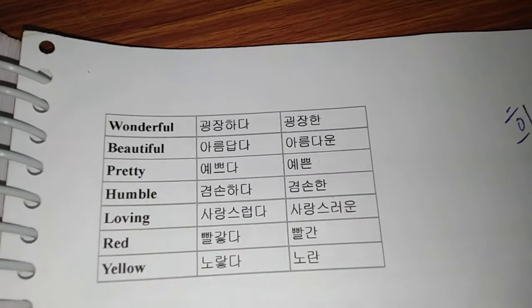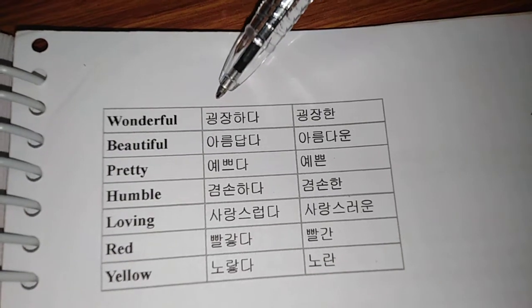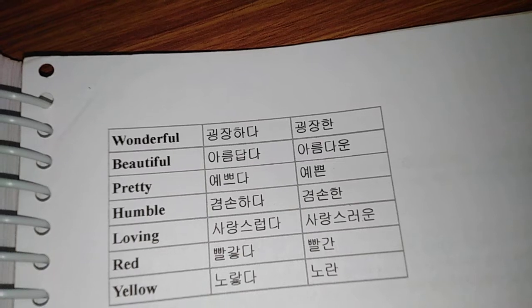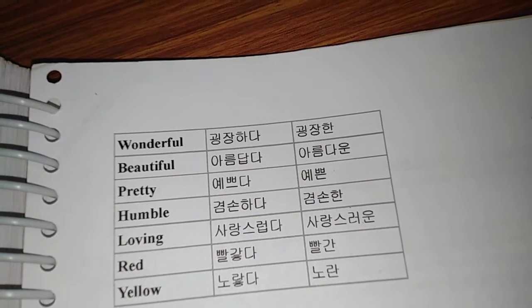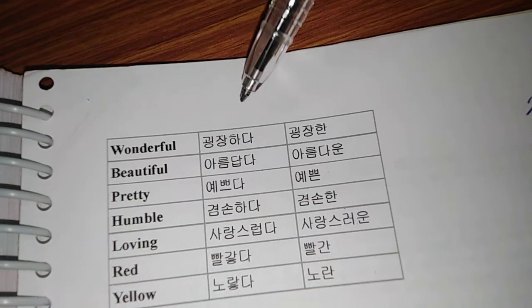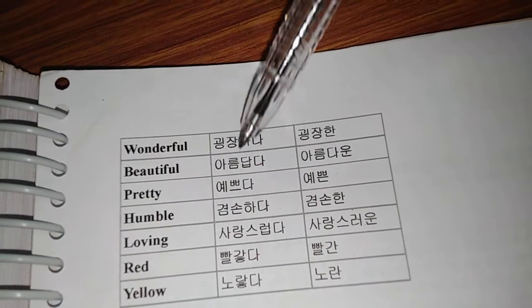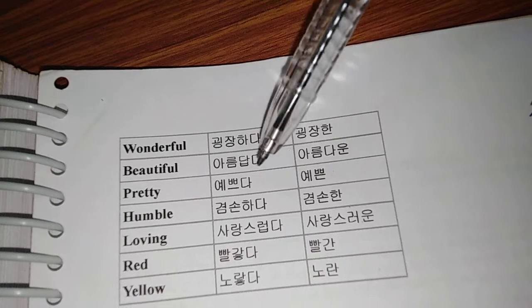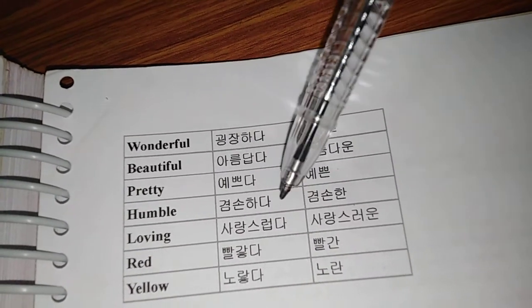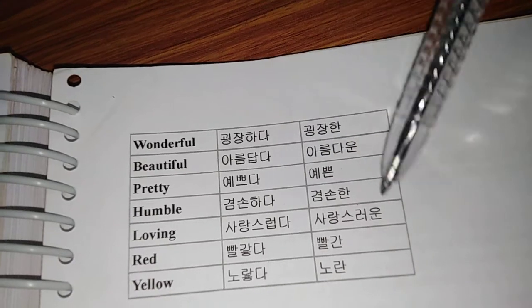Next, we have wonderful, which is 굉장하다, 굉장한, 아름답다, which we saw earlier, the 아름다운 새, a beautiful bird. So 아름답다 changes to 아름다운, 예쁘다, 예쁜, 겸손하다, 겸손한, 사랑스럽다, 사랑스러운, 빨갛다, 빨간, 노랗다, 노란.